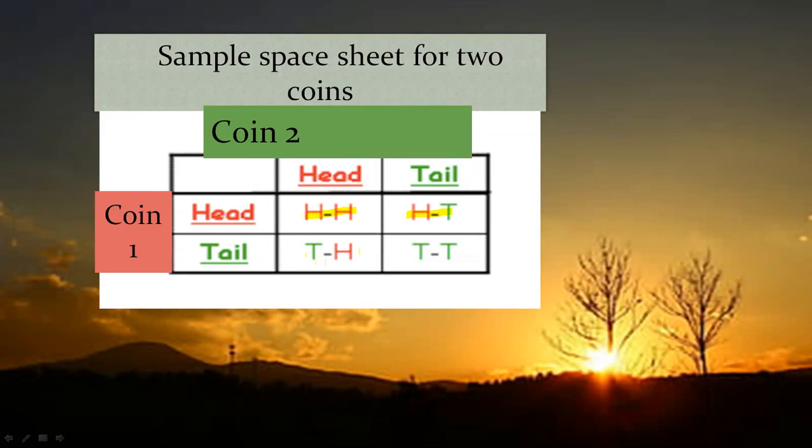Might be that in the first coin I get tail and in the second coin I get head. In the first coin tail, in the second coin tail. You can do this experiment, label your coin one and coin two, and get four observations. These are the possibilities. Then you can write them separately.